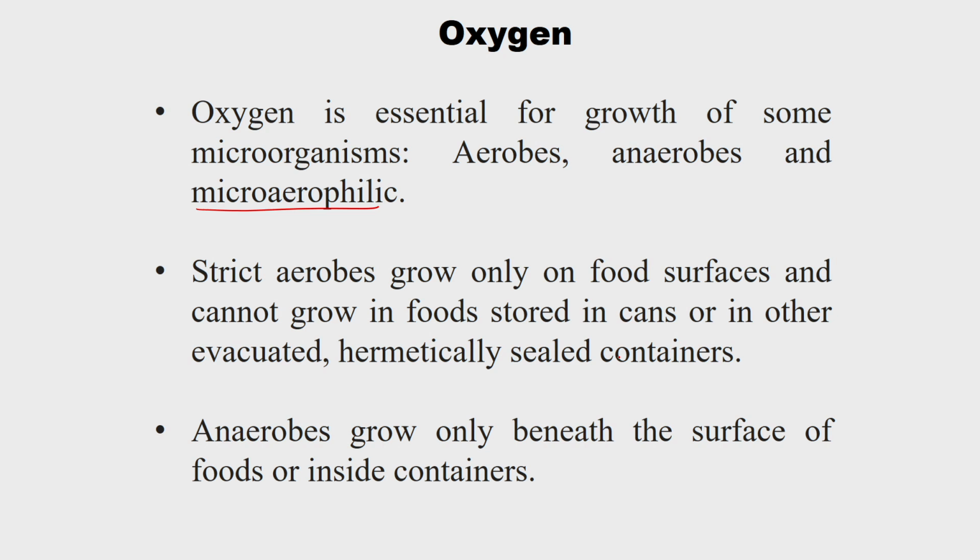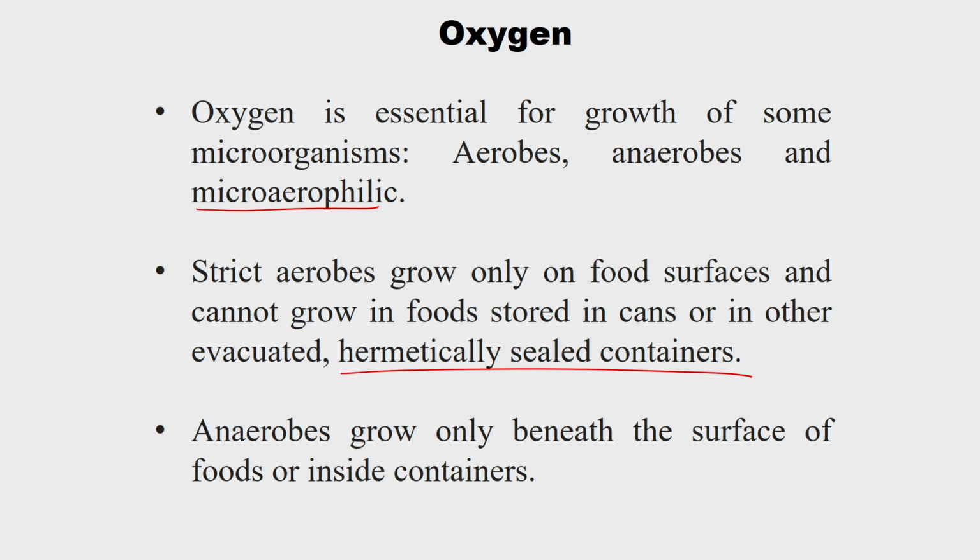Normally, hermetically sealed containers are what we see in canning operations, so how to remove the air contained in the cans is important. Because aerobes need oxygen for their growth, they may not grow in food stored in cans or other evacuated or hermetically sealed containers.